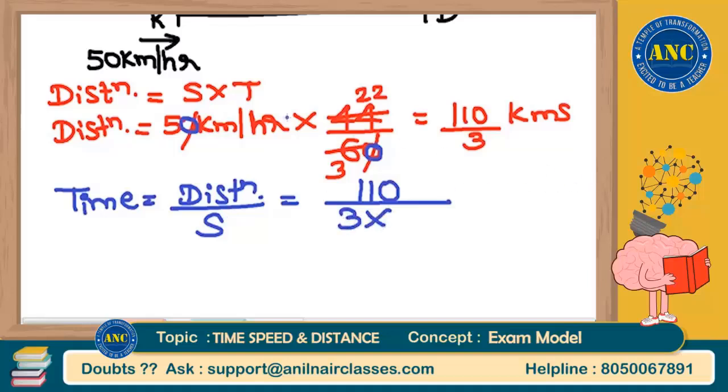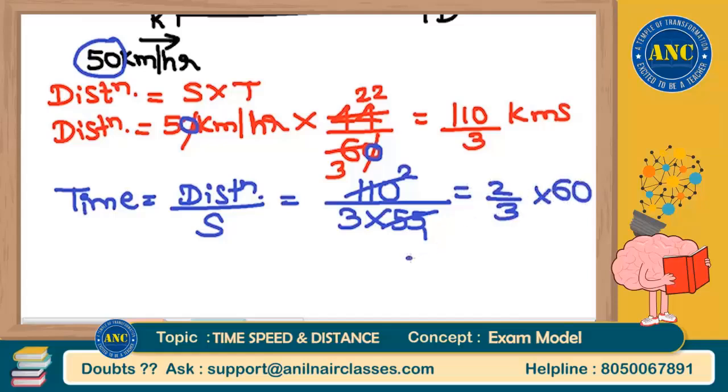Speed, earlier it was 50 kilometers per hour. It is increased by 5, it becomes 55. 55 into 1, 55 into 2, it is 2 by 3 hours. I want to convert to minutes, so 2 by 3 into 60 minutes. 3 into 1, 3 into 20, so 2 into 20 is 40 minutes.